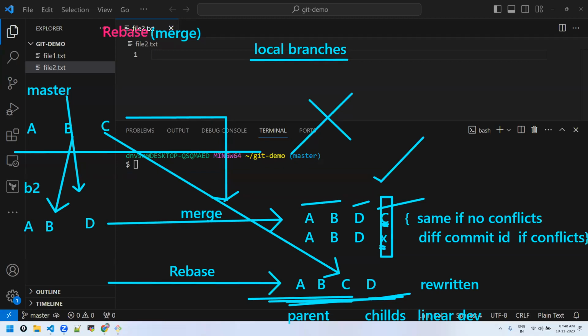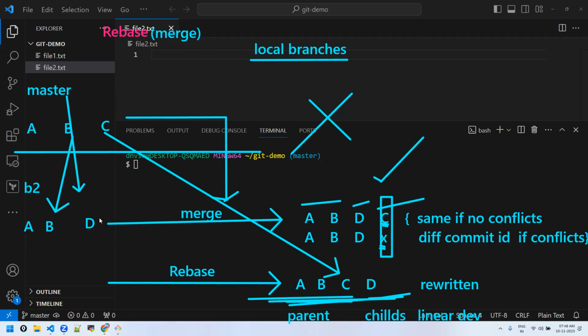So you mean the changes in the master branch, which is C, happened earlier. The changes in the B2 branch, D changes, happened later, as per the timestamp. The C commit is different from the D commit. Those are different changes. But when we are doing this linear rebase, the oldest will be shown first, and the latest will come at the last. So you mean the C change has happened earlier than D, is it?